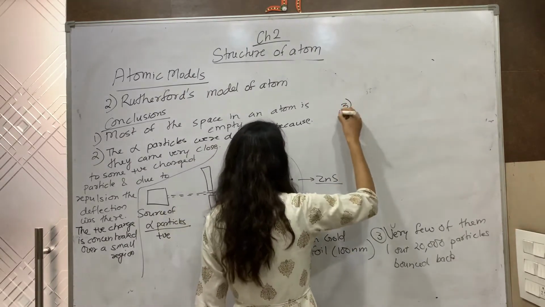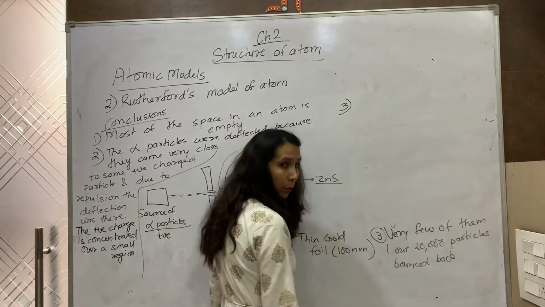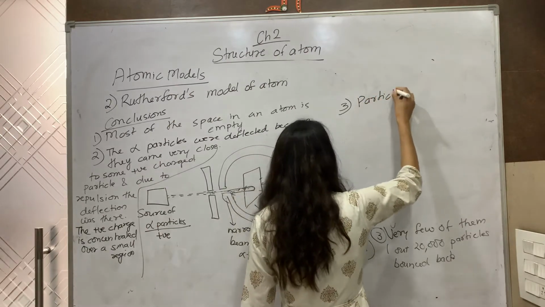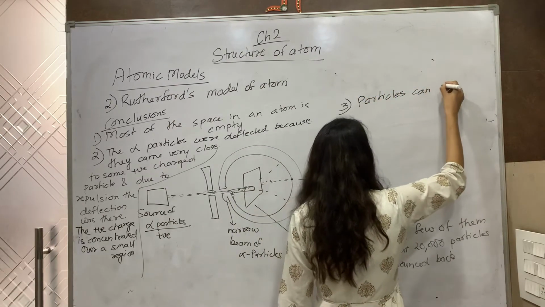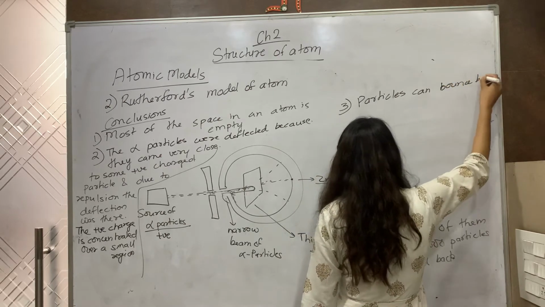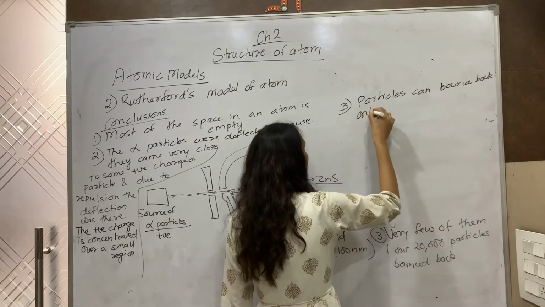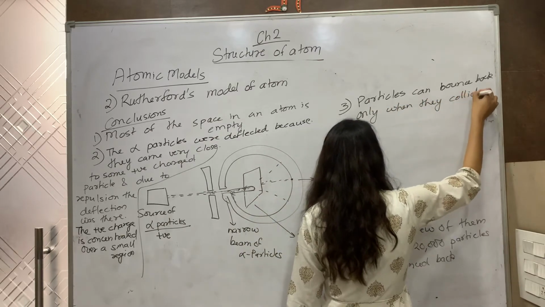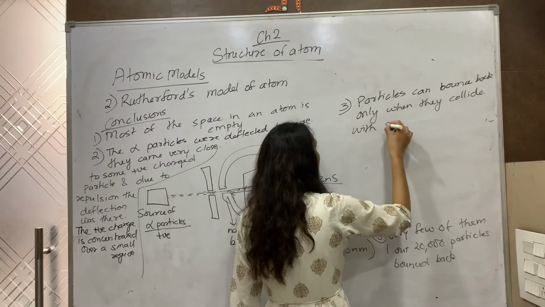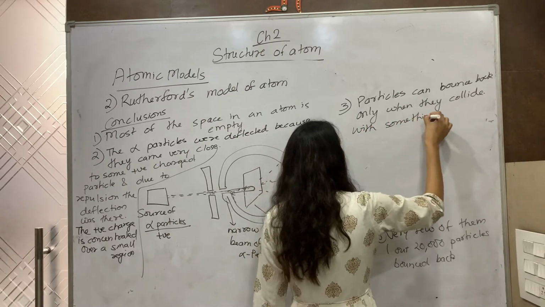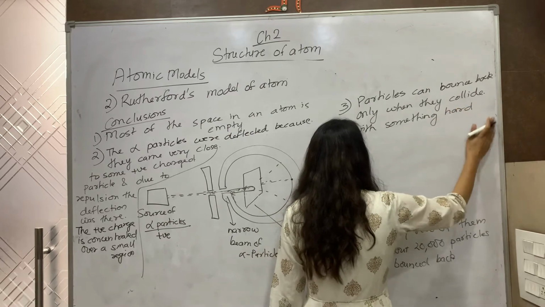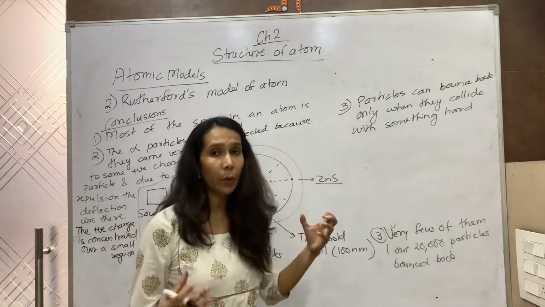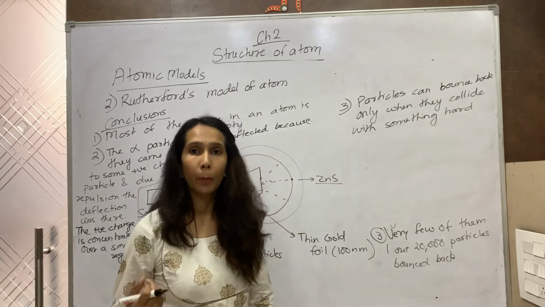The third: since 1 out of 20,000 particles bounced back, and particles can bounce back only when they collide with something hard, as soon as they collide with something hard, they will bounce back.